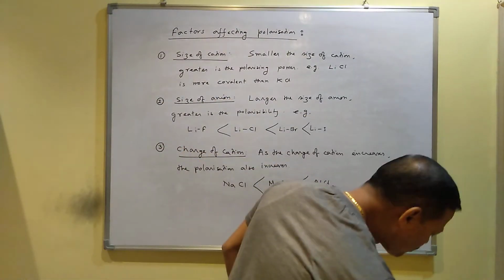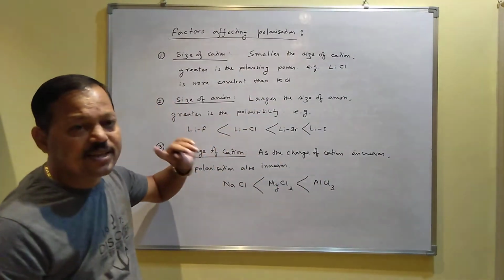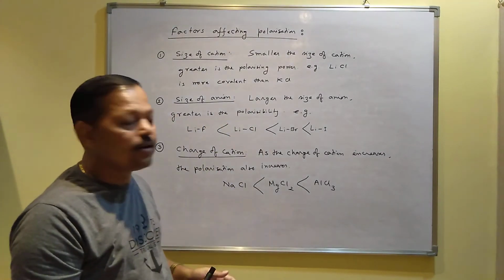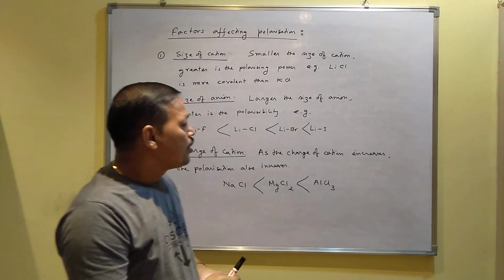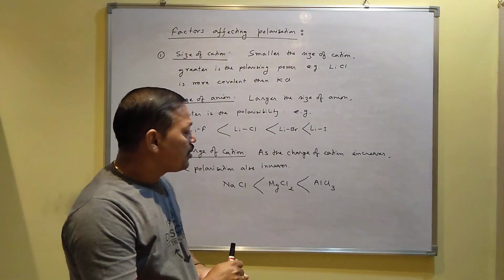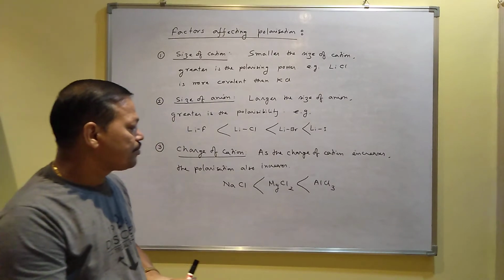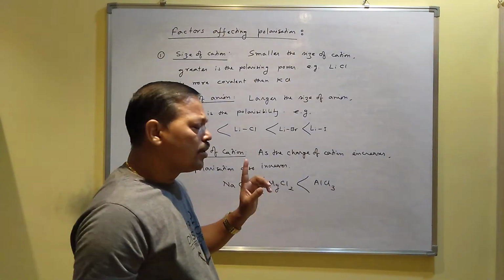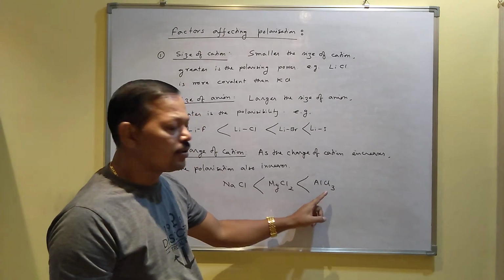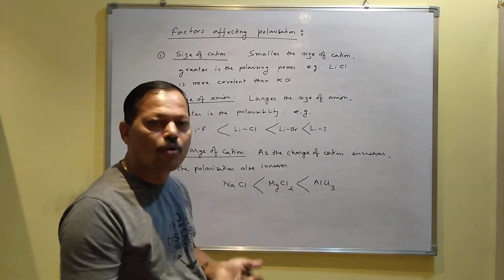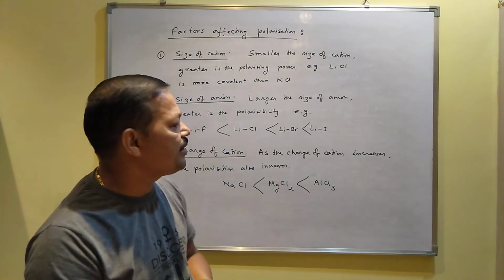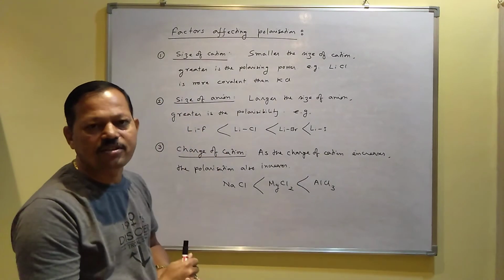Now, this is about Fajans rule. Fajans explained this way who will be more covalent and who will be less covalent. Now, what type of question will be asked from this concept? The question will be asked like this: the boiling point of aluminum chloride is found to be less. Why is the boiling point of aluminum chloride less? If the question asks like this, then you have to apply this concept.